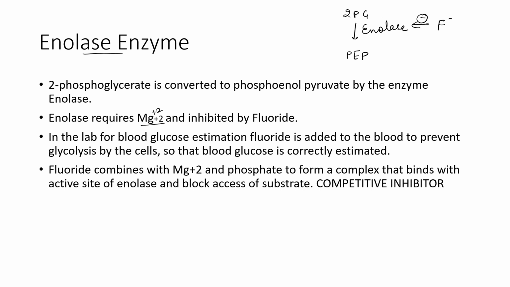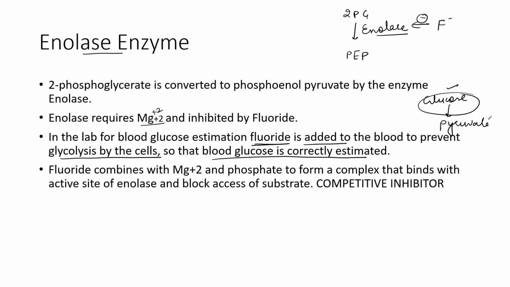So whenever we take a blood sample for glucose estimation, we take the sample in the fluoride vial. Why? Because fluoride in the vial will inhibit this enzyme, so glycolysis will stop. In the lab for blood glucose estimation, fluoride is added to the blood to prevent glycolysis by the cells. So there will be no glycolysis, the cells will not utilize this glucose in formation of pyruvate, so we can correctly estimate the glucose.